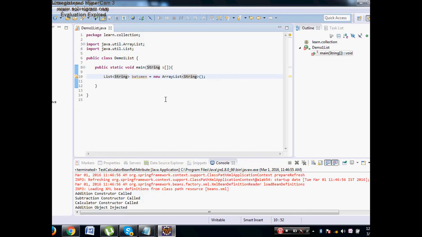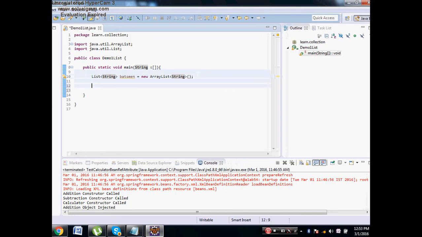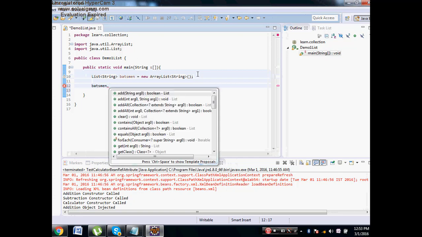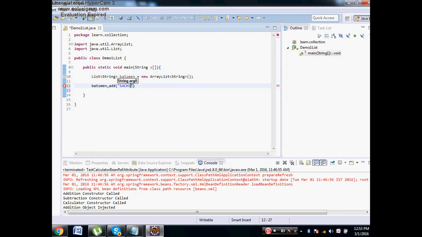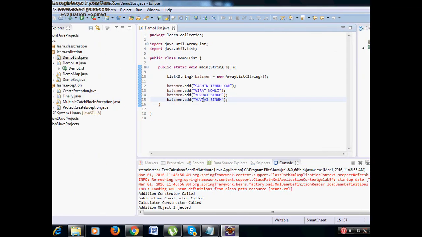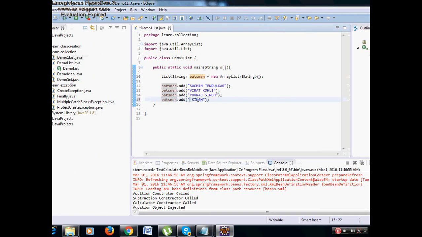Point number 1 which we studied. Now I want to add the batsman. How to add to the list? batsman dot add. I'll say Sachin Tendulkar. This is how we add, right? Then in the same way I'll add Virat, then Yuvraj, then Irfan Pathan. Now we have added 4 elements.